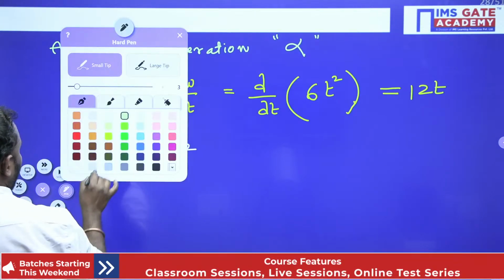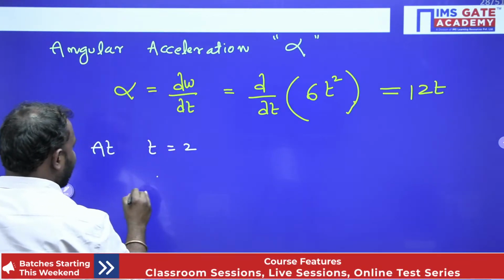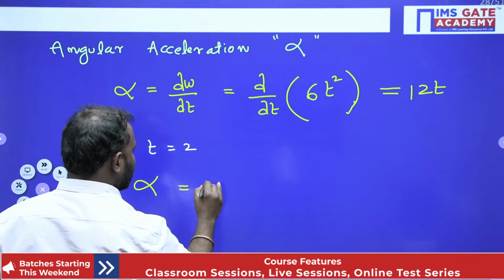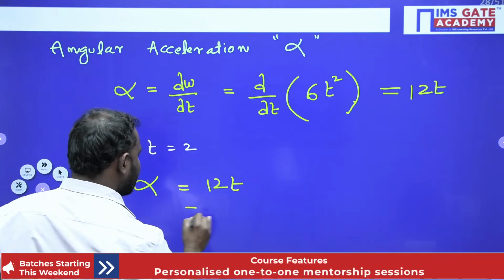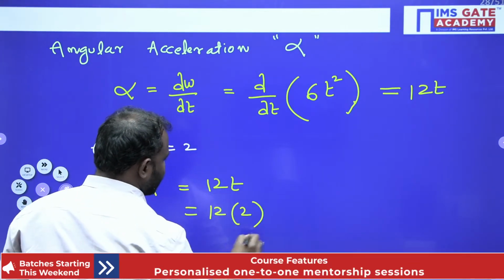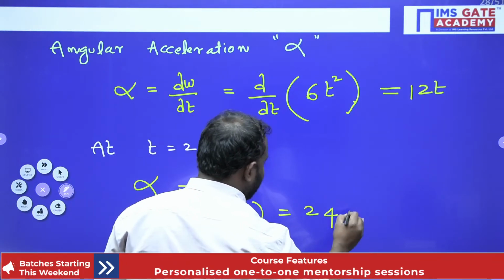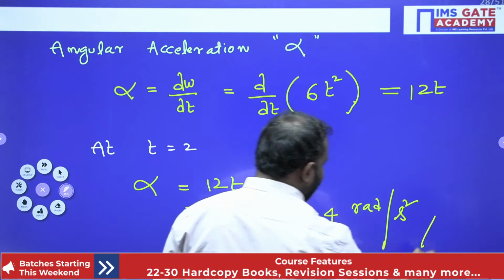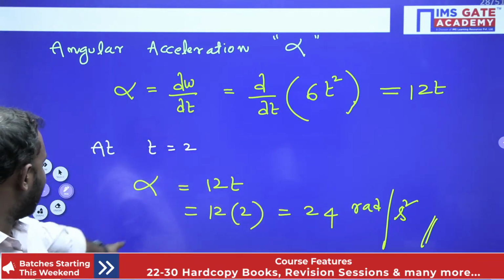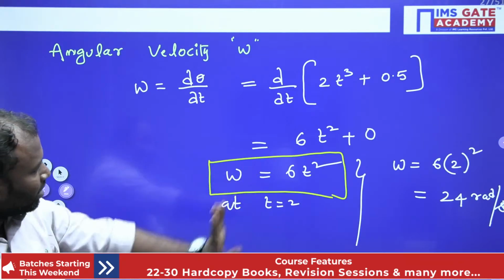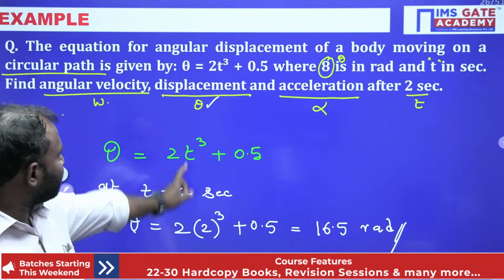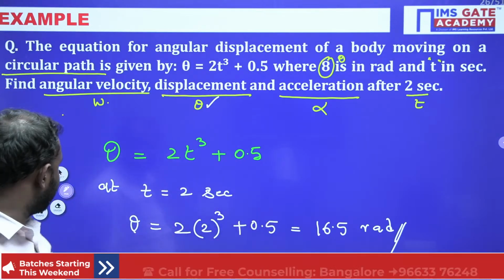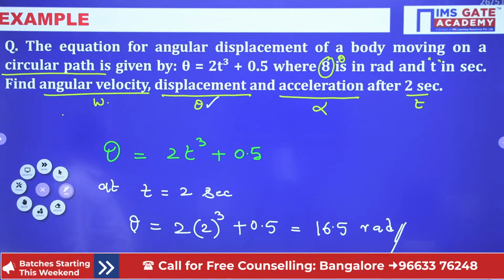So what is my equation, right? My alpha is equal to 12t. Now here it is 12 into 2, such that it is going to be 24 radian per second square. Clear everybody, guys, right? Now my angular acceleration, angular velocity, and my angular displacement is 16.5 radians. Like that you are supposed to solve.